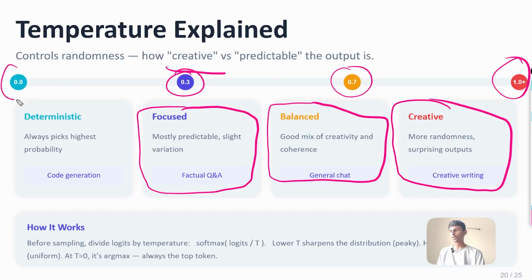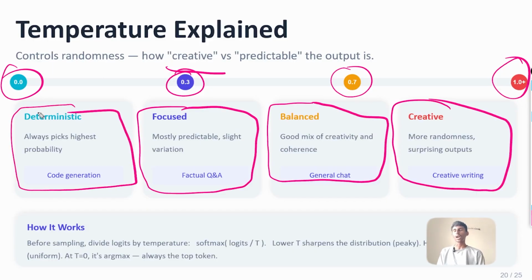But if it is 0, it will be deterministic, which means it will just go with what is there. For example, in code generation, you just need to follow the syntax rules, or else it will just show errors. You shouldn't show your creativity in code generation. So that's how it works.